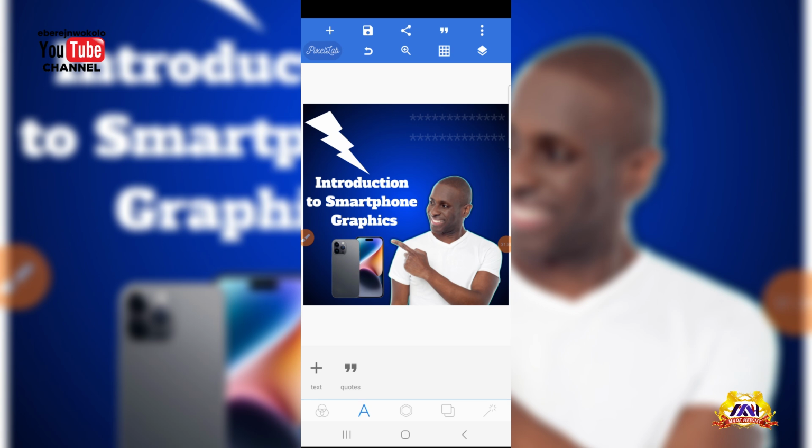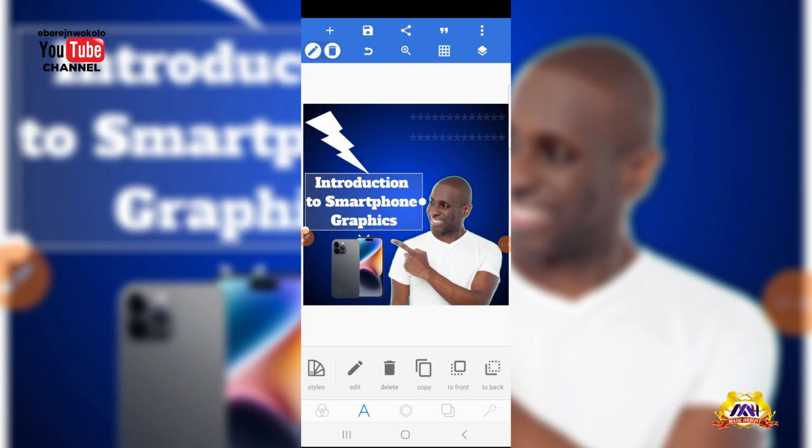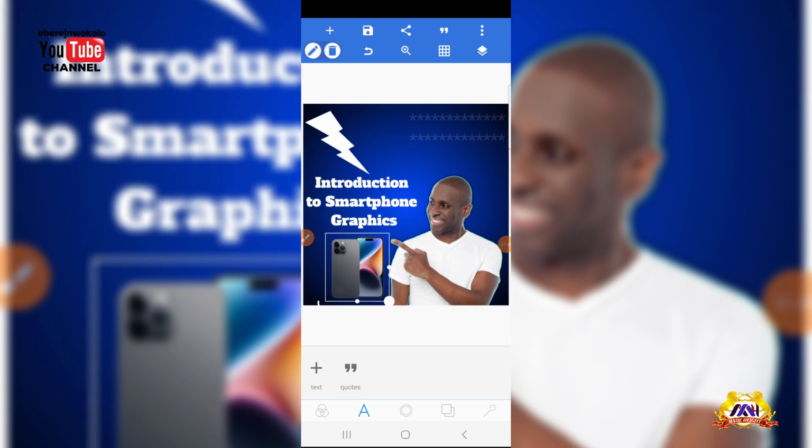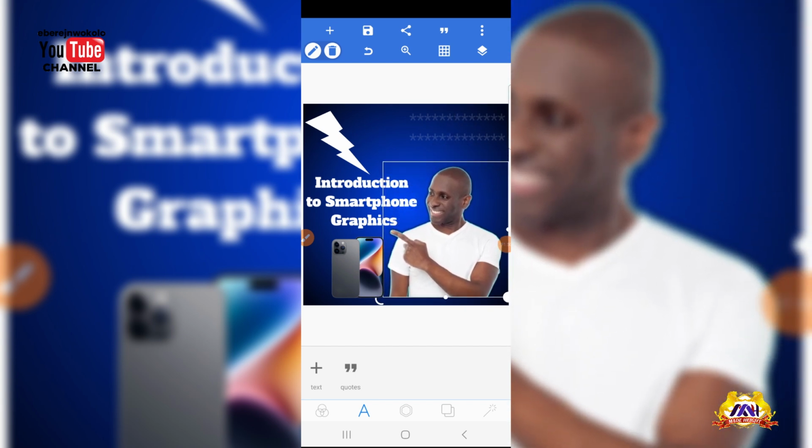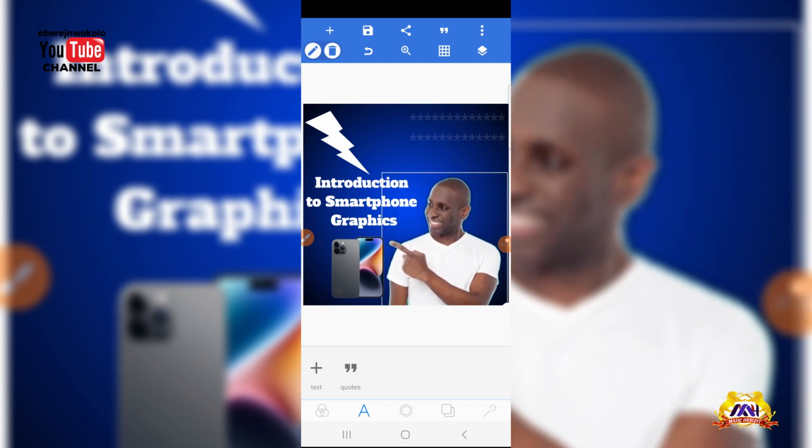Now there's another thing I did not show us here. Now if you click on any of these text or images I used here, you discover that I can move them around, like I can take them from one position to another. I can actually lock it, meaning, let's assume I don't want it to be scattered. What I need to do is to lock it, to make it permanent the way it is, until I really need to do one or two changes.